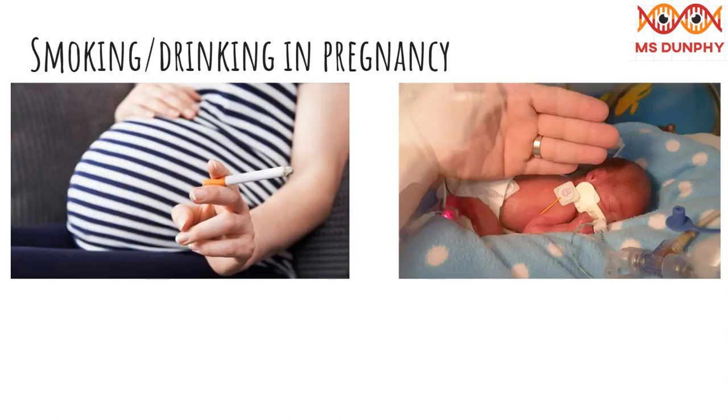Smoking when pregnant reduces the amount of oxygen the baby receives in the womb and can cause lots of health problems for the unborn baby. Drinking alcohol has similar effects. Alcohol can damage the baby's cells, affecting its development and causing a wide range of health issues.